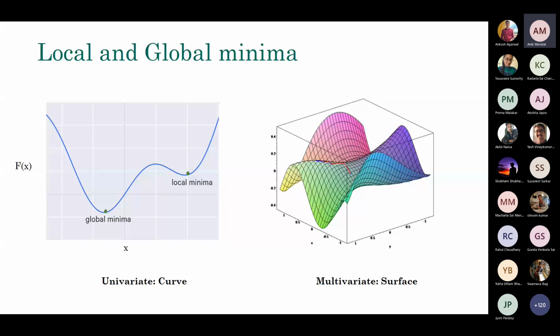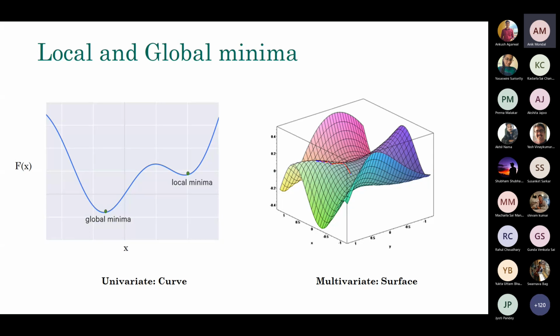As I pointed out, today's deep learning models contain millions and millions of parameters, so essentially it's a multivariate function. What we really want to do is surface fitting, because this involves lots of parameters. On the right side, you can see a surface where there are lots of peaks and so on, and you have to figure out a particular point where you get the minimum value. So that's the basic thing.